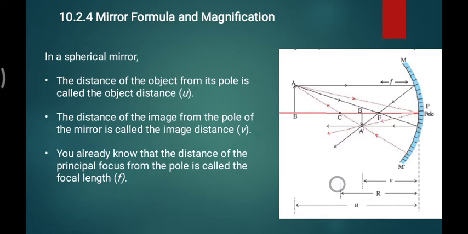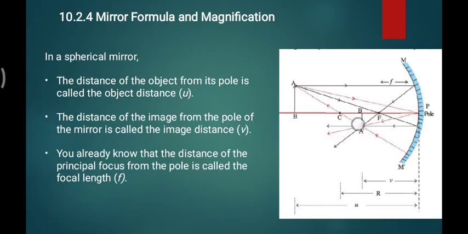This is new for you: all measurements we are doing are from the pole, which is the origin. The distance between the object and P, the pole, is named the object distance and symbolized by small u.